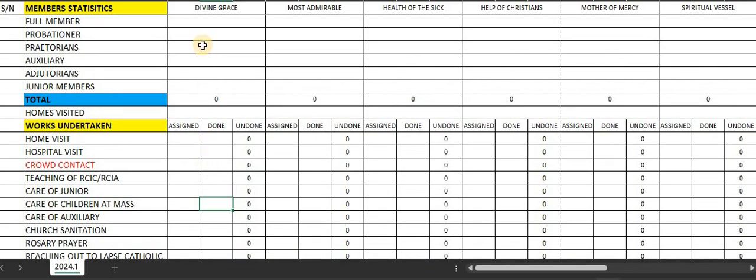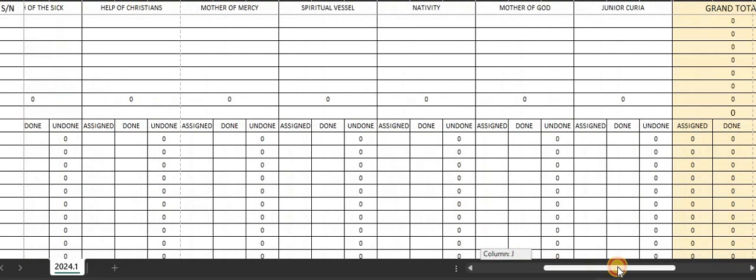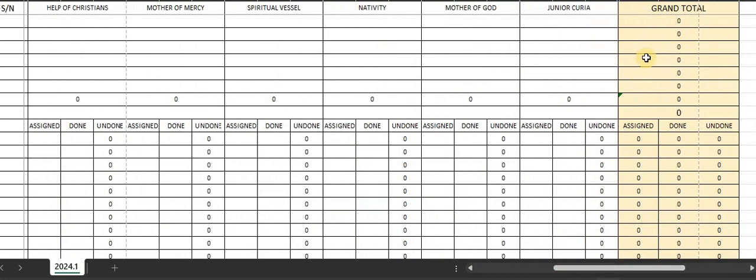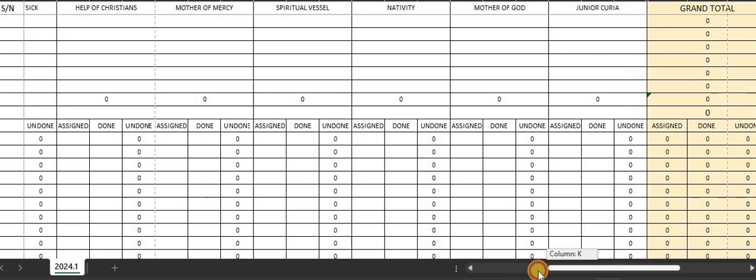So if you finish filling Divine Grace, go to most admirable, health of the sick, help of Christians, then you will get the grand total here. This is where you're going to be picking your reports, your values from, to form the final report. These are the grand total.